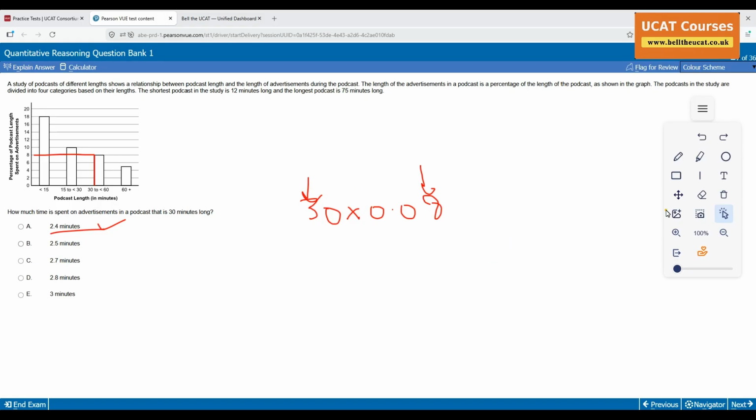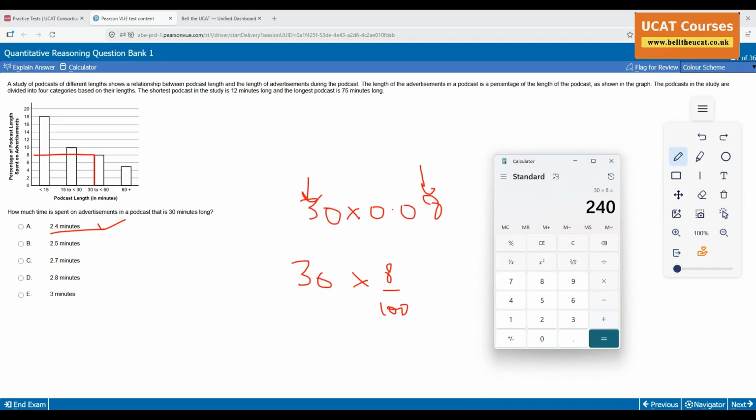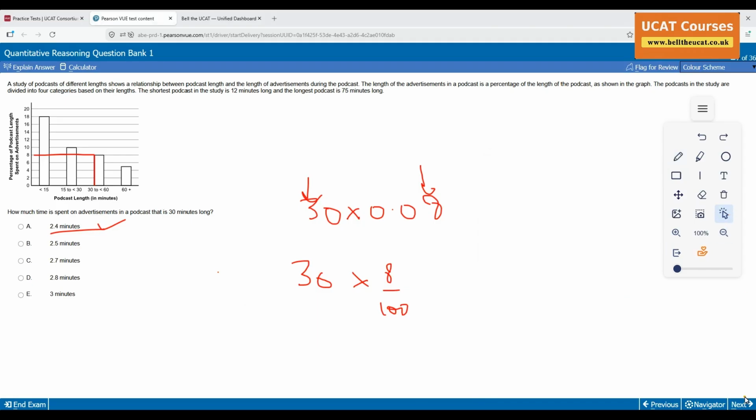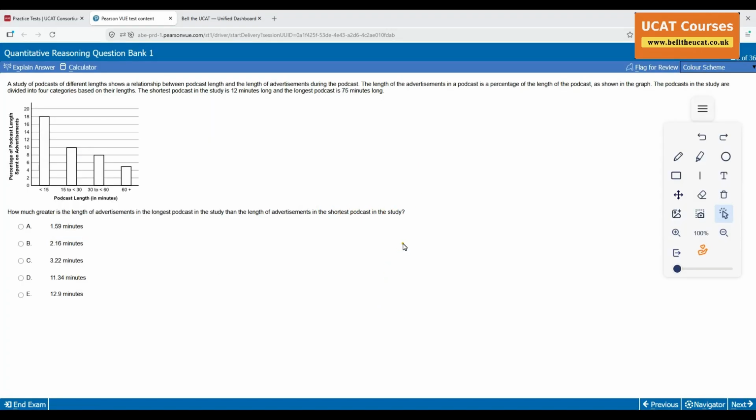Next. Worse, if somebody, please don't do that. You are not going to do 30 times by 8 over 100. Absolute waste of time. In case you just want to do it, 30 times by 8 divided by 100. Nah, 2.4. That's wasting time. Again, I keep on saying it to you. Mental maths is really important. In case you're not good in mental maths, no problem.